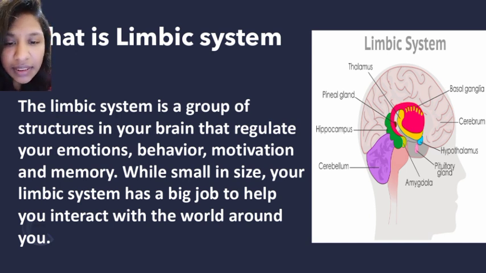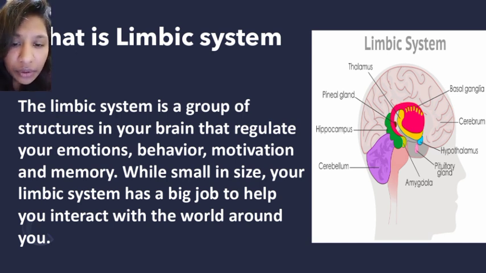So just imagine when we are unconscious, our body cannot move, we cannot see and we cannot speak, we cannot do anything, but our emotions and memory system is stimulated.